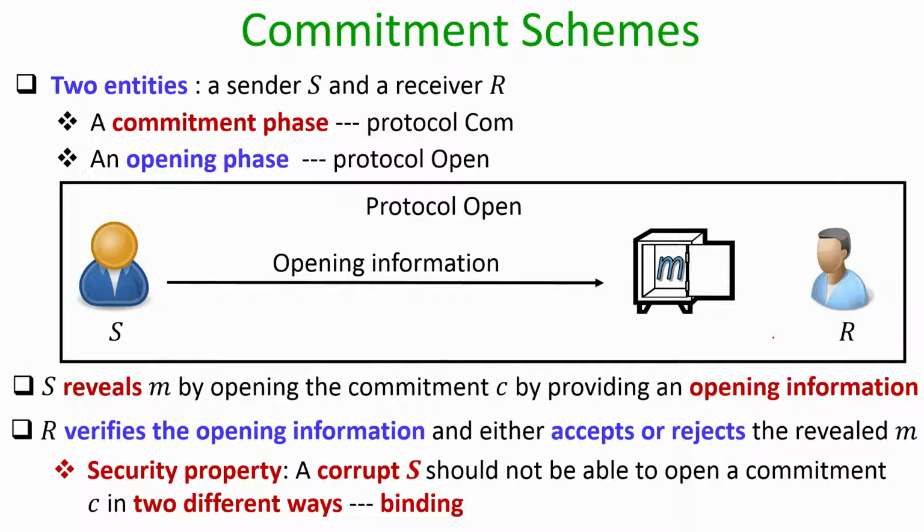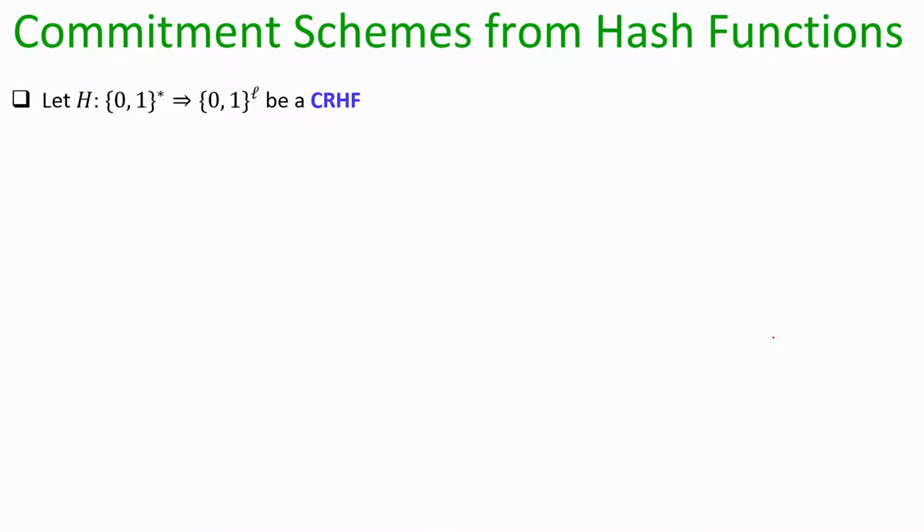What it means is that it should not be possible for a corrupt sender to commit a message, say m, during the commitment phase and later on provide revealing information which ends up opening that commitment C to another message m dash. That means, once the sender has fixed his commitment and decided what exactly to commit, later during the opening phase he should not be able to change his mind.